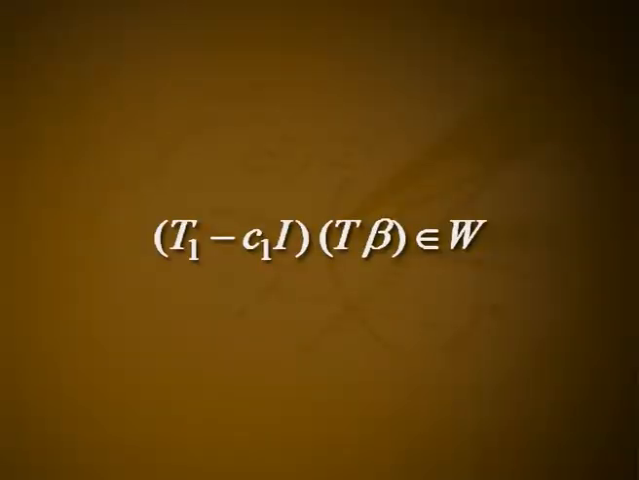Hence, by equation 5, (T1 minus c1 I) of beta belongs to W. Thus, by construction of V1, T beta is in V1 for all beta in V1 and all T in F. Thus, V1 is invariant under F. Now, W is a proper subspace of V1.